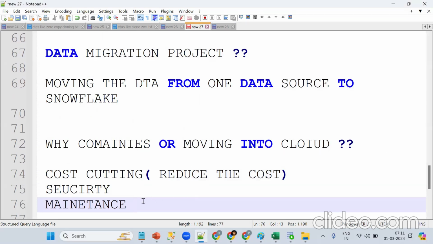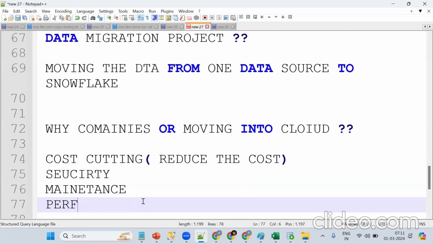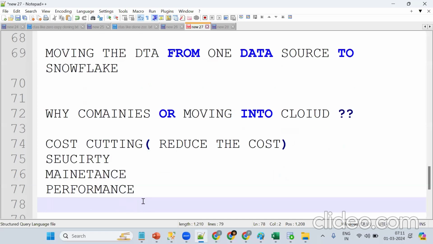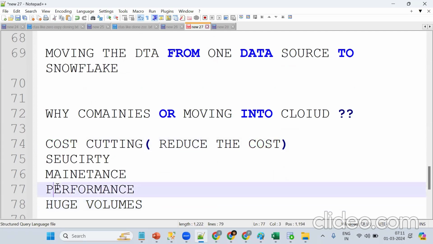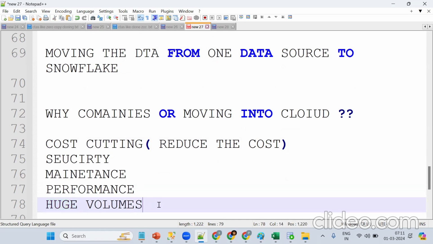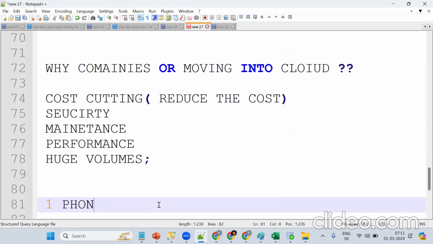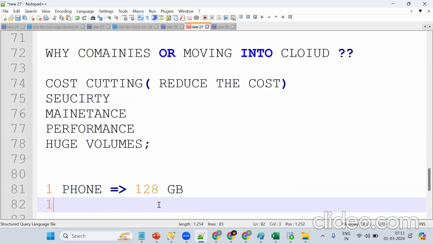Then performance and huge volumes. Normal databases and normal data warehouses cannot handle huge volumes. So mainly it's cost cutting, performance and huge volumes. Simple use case: suppose I'm having one phone with storage of 128 GB. Up to 120 it's getting occupied, so the remaining 8 GB is there. Tell me, will our phone be fast or slow? The phone will be slow, because when the data increases, the performance degrades.